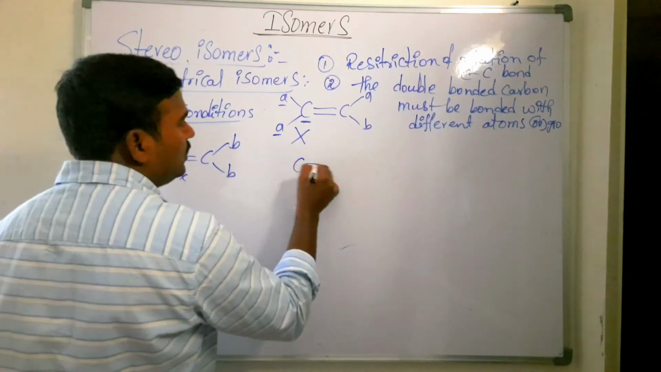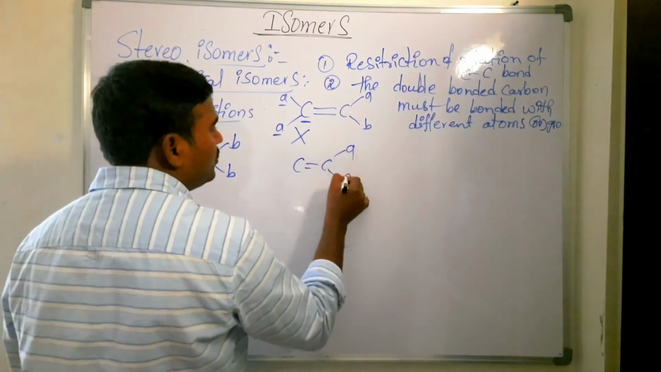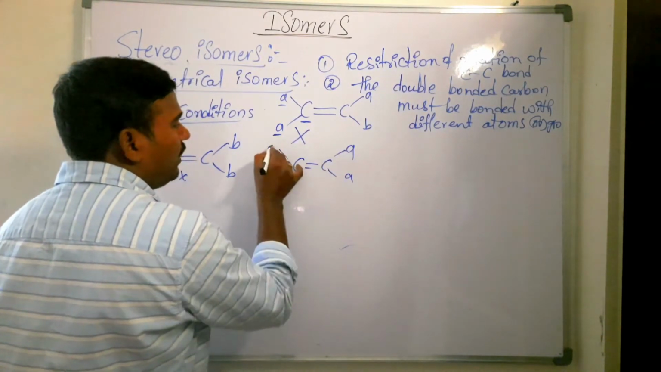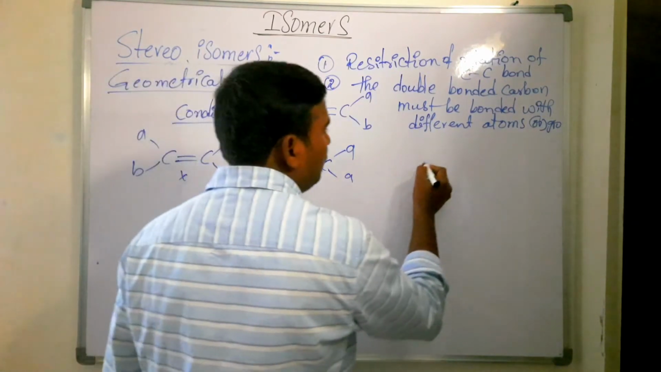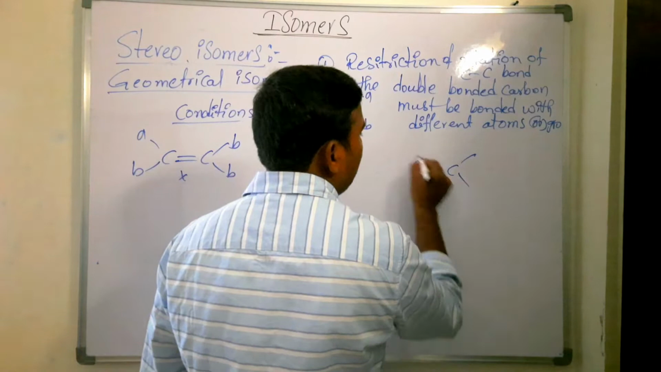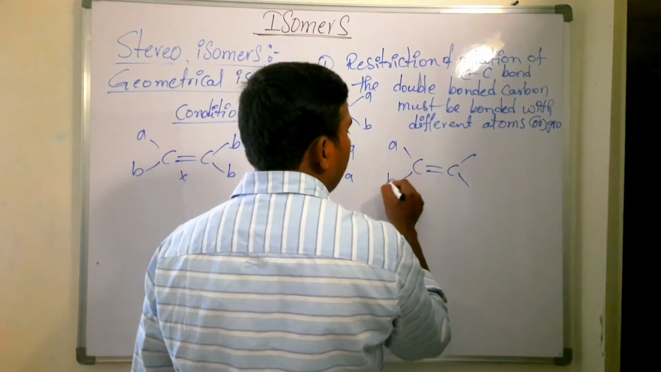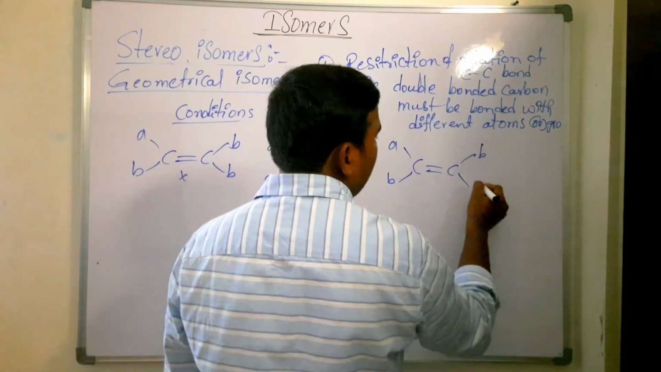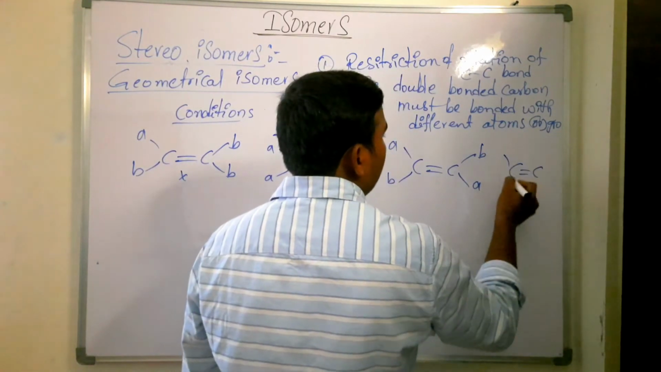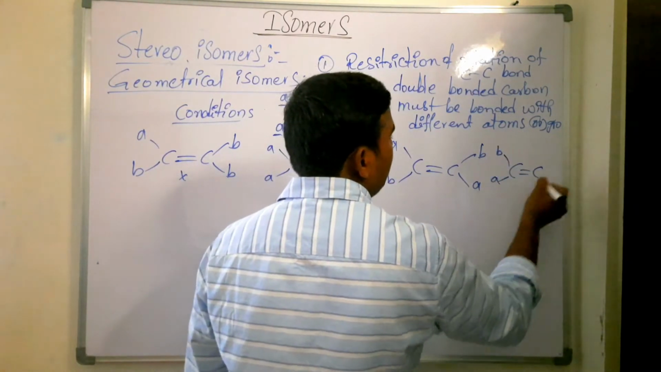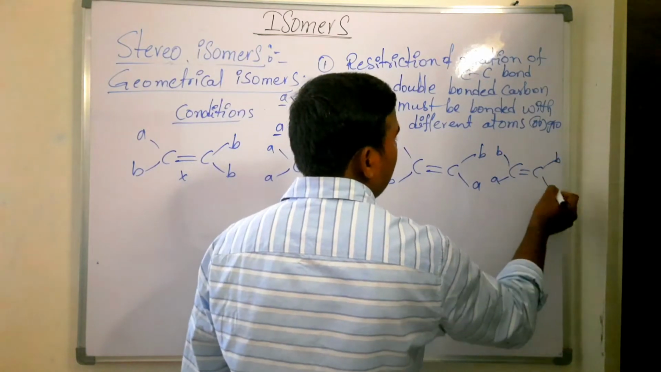If you take all the same type of atoms, it will not show. AA, here also AA, it will not show. BB also will not show. It must be different: the double bonded carbon must have different atoms. Here A, B, and here B, A. And take another one: here B, A is there, here B, A is there.